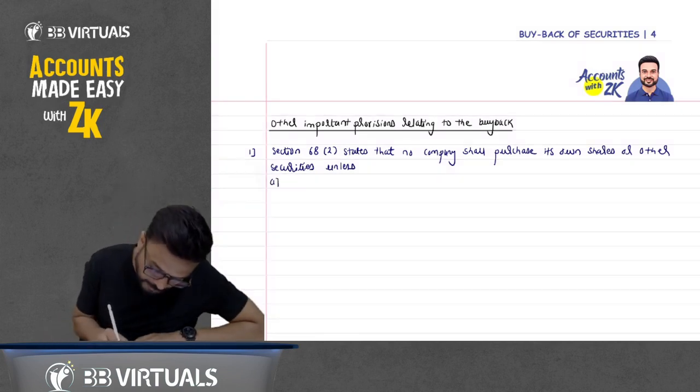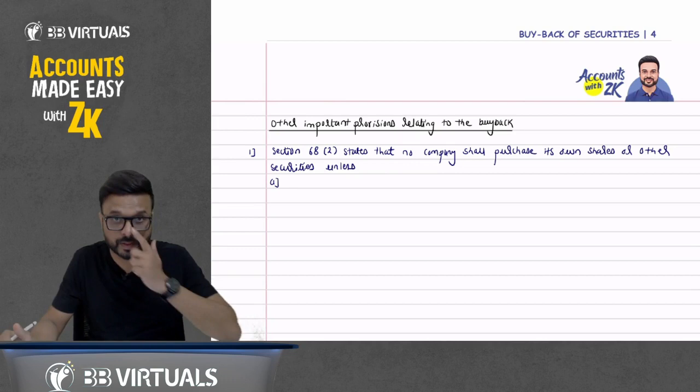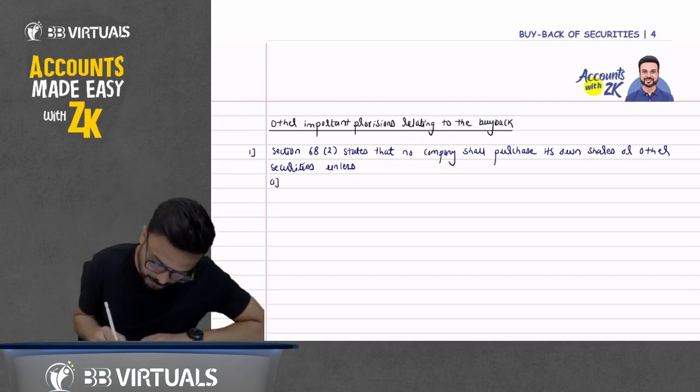A point. What are the conditions to do the buyback? First condition, it should be authorized by article of association.